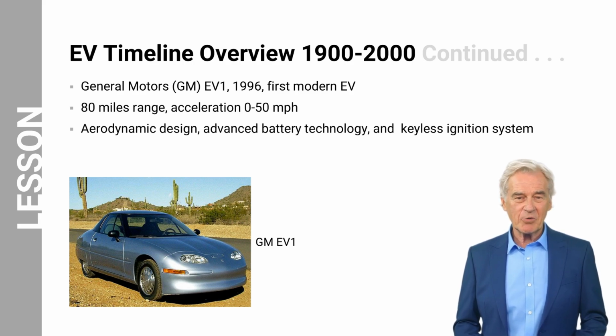The GM EV1 featured several innovative features, including a sleek and aerodynamic design, advanced battery technology, and a keyless ignition system, marking significant advancements in EV technology at the time.